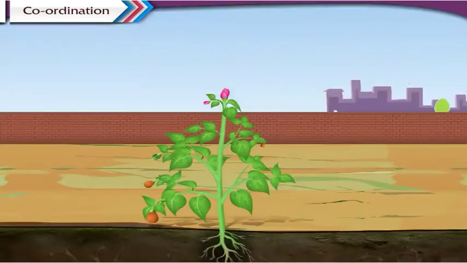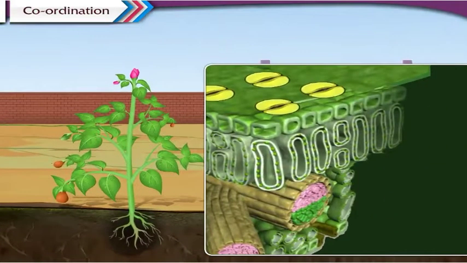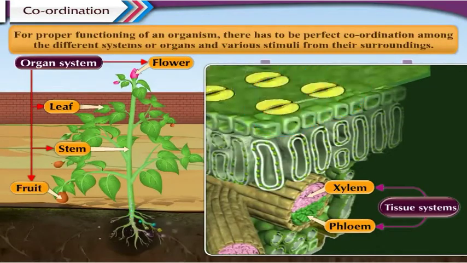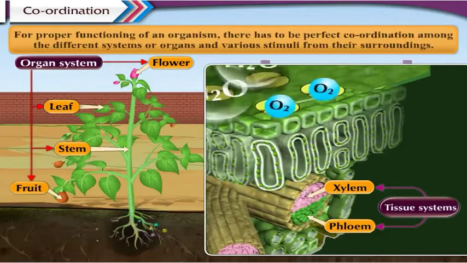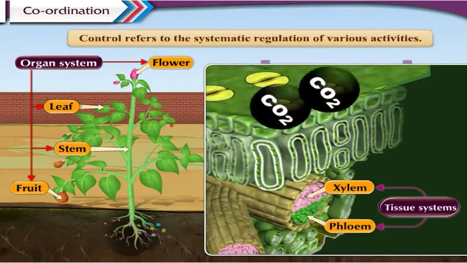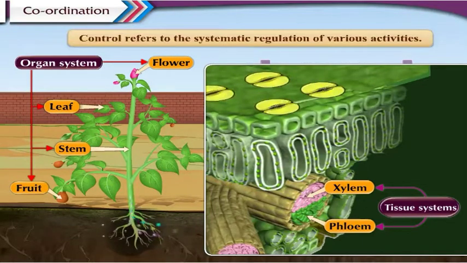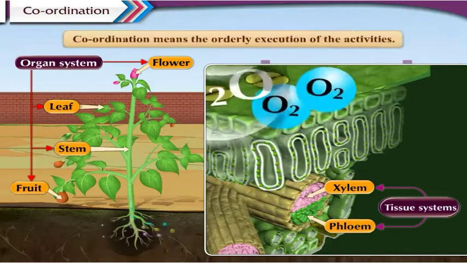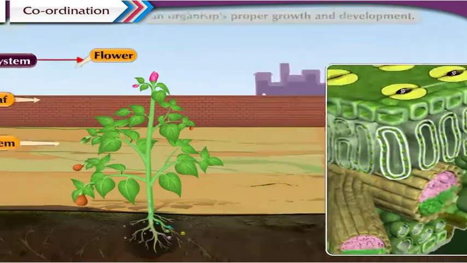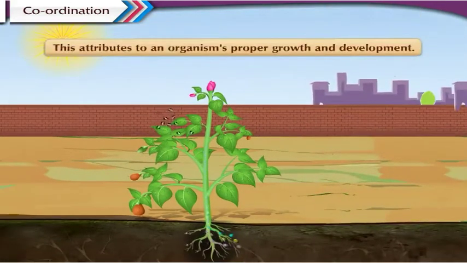In any multicellular organism, there are various tissue systems and organ systems. For proper functioning of an organism, there has to be perfect coordination among the different systems or organs and various stimuli from their surroundings. Thus, we can infer that control refers to the systematic regulation of various activities and coordination means the orderly execution of the activities. This attributes to an organism's proper growth and development.